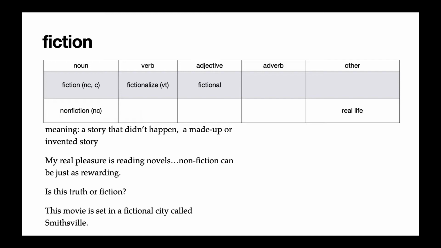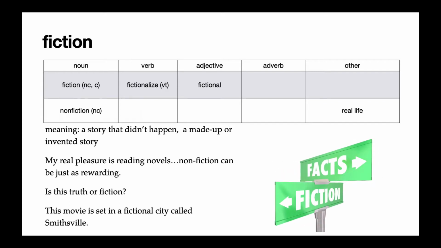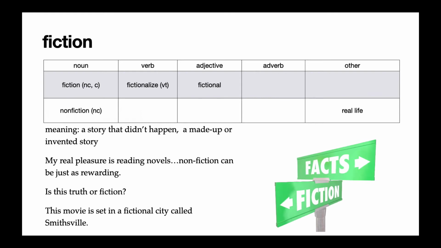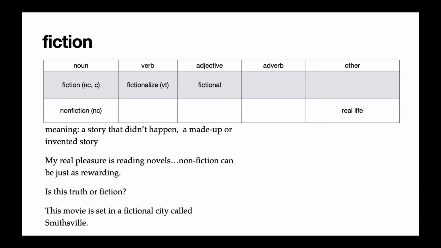The example from the reading said, "My real pleasure is reading novels. Nonfiction can be just as rewarding." Sometimes we can say, is this truth or fiction? This question shows that truth is the opposite of fiction. The third example shows the adjective use. This movie is set in a fictional city called Smithsville. This means that Smithsville is not a real city. It doesn't exist in real life.